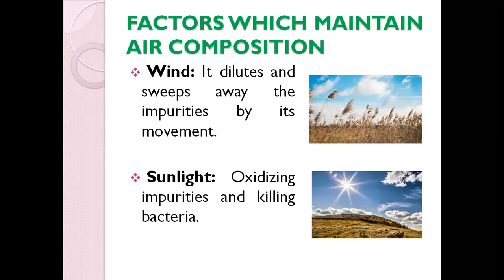Then sunlight helps in cleaning or disinfecting the air, and it helps in killing any form of bacteria. That is the main reason why we always say, whenever we wash our clothes, we should dry them in the sunlight, because sunlight helps in killing so many bacteria. For the air, it helps in oxidizing any form of impurities, as well as killing bacteria.